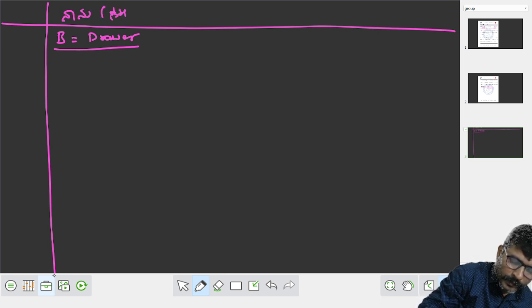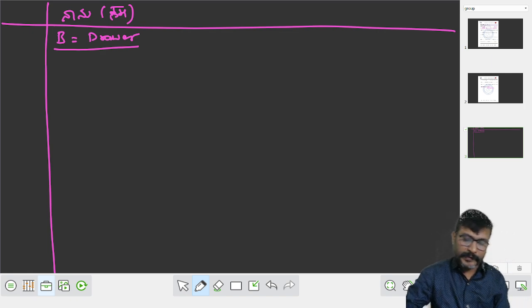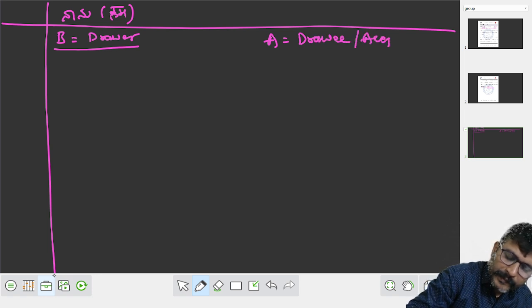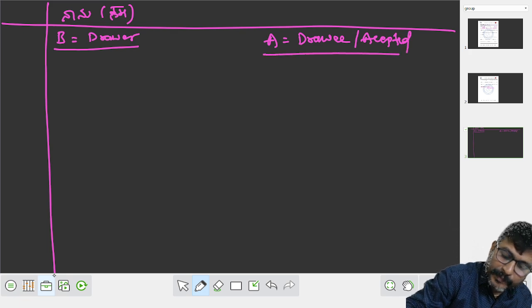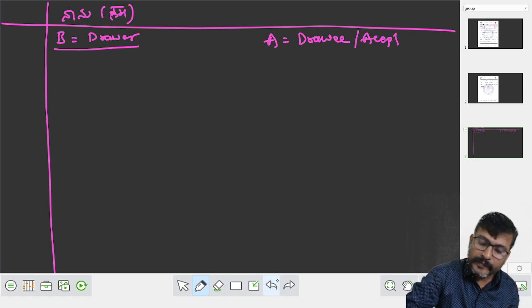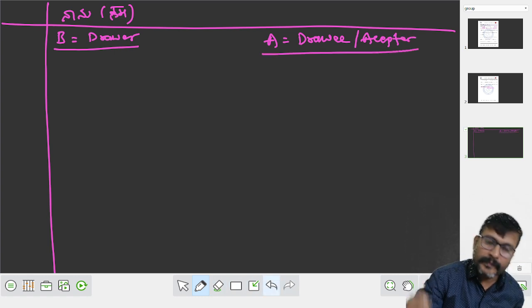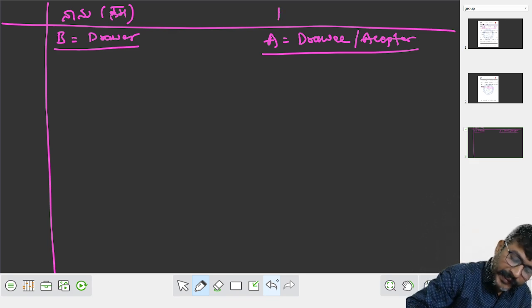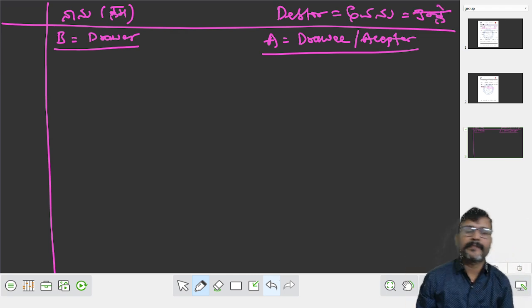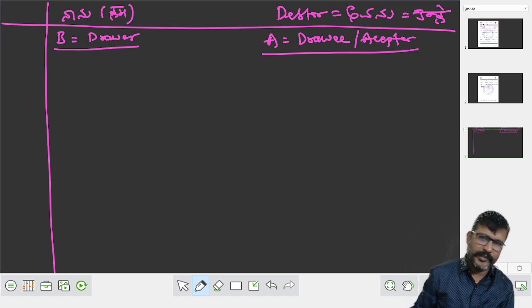A is equal to drawee, the acceptor. Who is he? He is a debtor. I am giving almost all the languages.